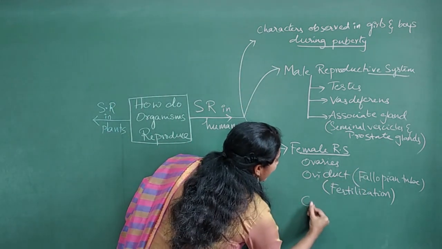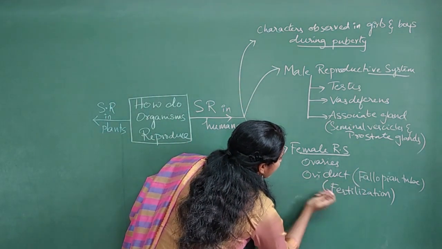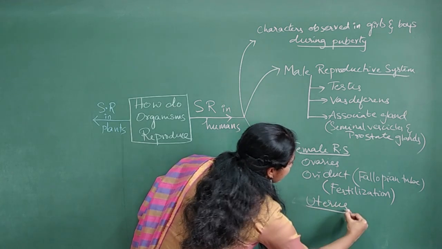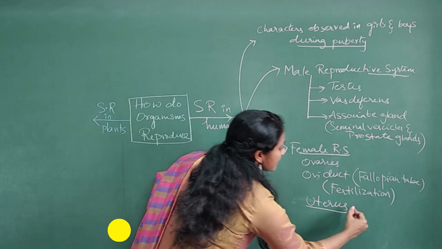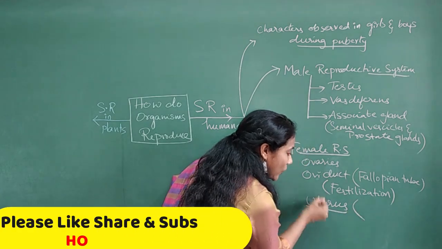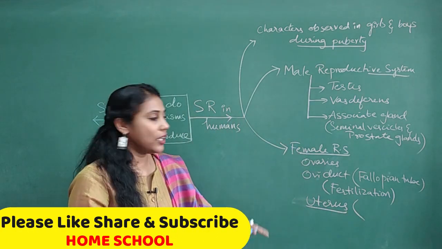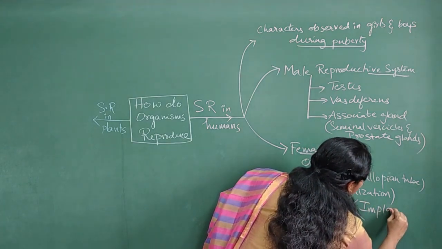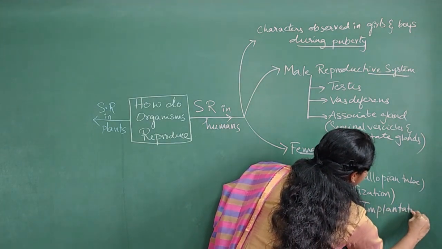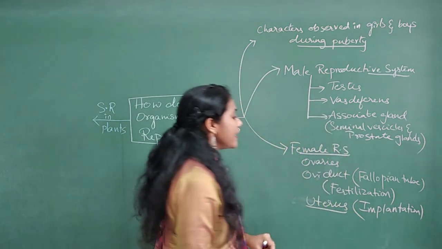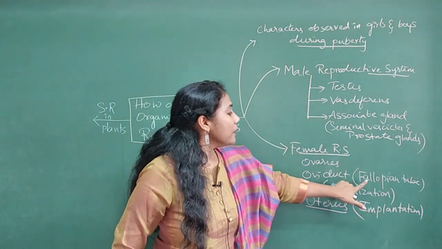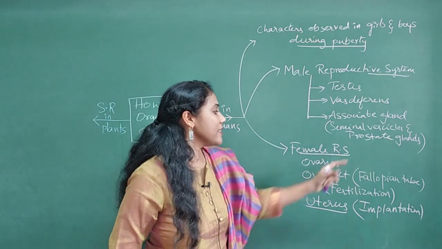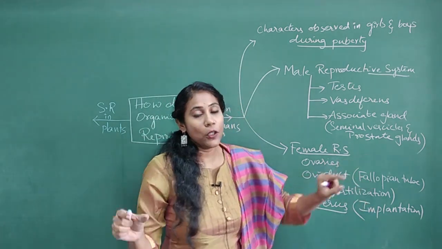And you have something called the uterus. What happens in the uterus? The uterus is a sac-like structure in which implantation takes place. What do you mean by implantation here? In the oviduct, the male gamete and female gamete fuse and the zygote forms.